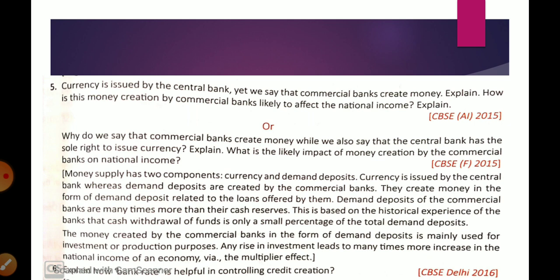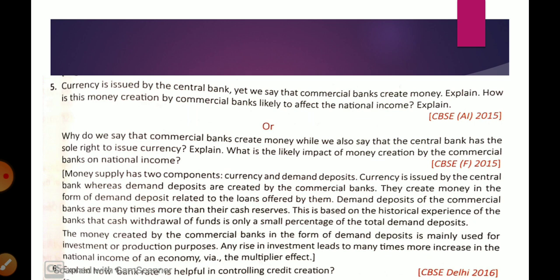Same here in 2015: currency is issued by the central bank, yet we say the commercial bank creates money. Explain. How is the money creation by the commercial bank likely to affect the national income? Explain. So I have pasted these questions in these slides so that you understand that this topic is very important from your board examination.